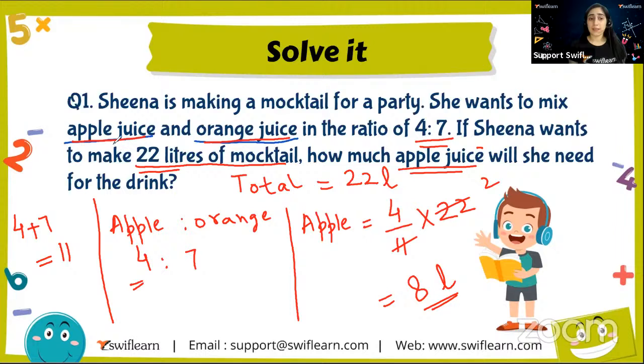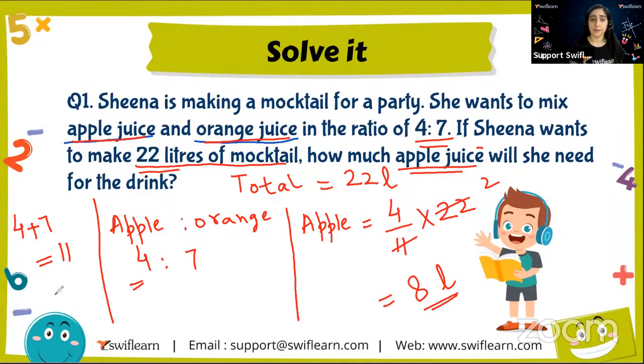All right, so see, there is a ratio given. Apple juice to orange juice is 4:7. And we know the total amount of the mocktail she has to make, that is 22 liters, right? To calculate the amount of apple juice, we should know the total, the whole fraction. So to know the total, let me add the ratios.